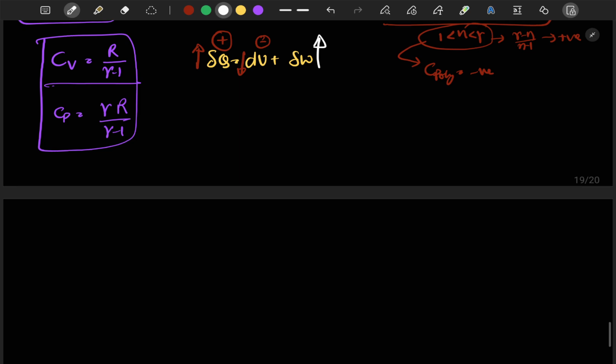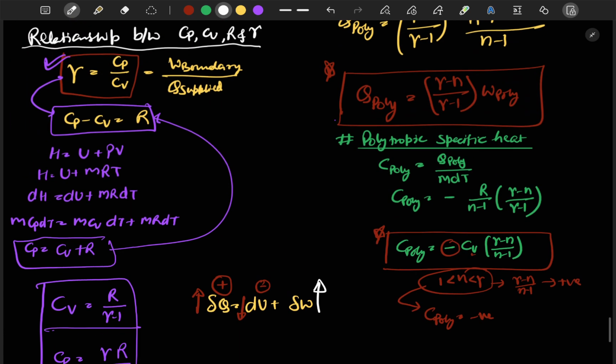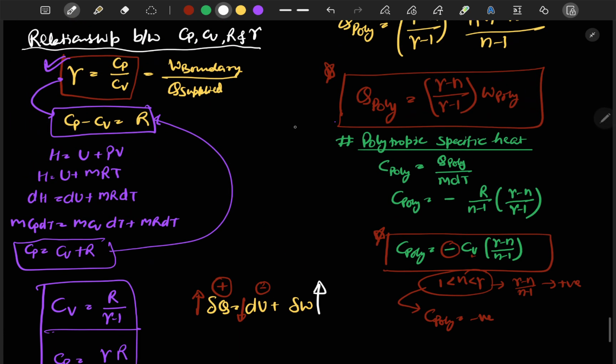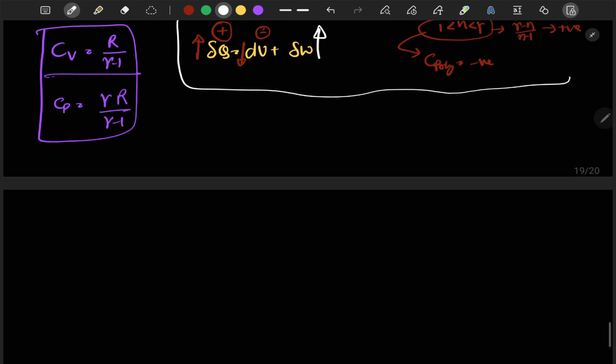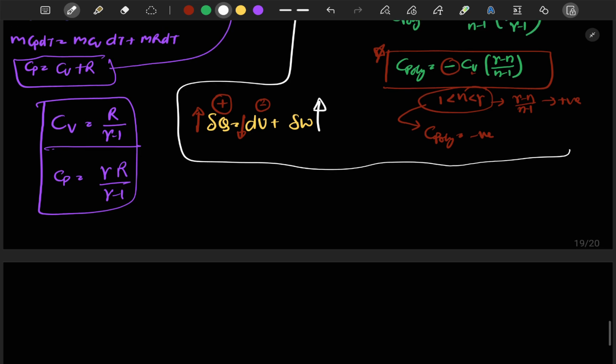After this, for what I have explained here, we will see through a question in our next question session. We will solve a question from there. I will use a few numerical values which we will obtain in the solution, and from that I will also show you how much heat we supply, how much the temperature will decrease, and how much work we will obtain during the polytropic process.